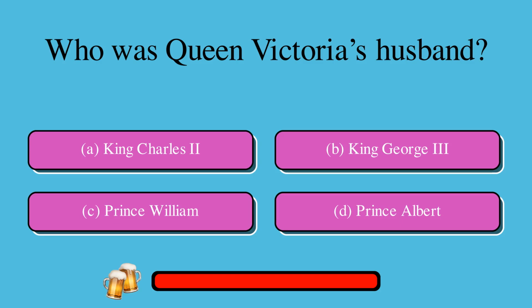Who was Queen Victoria's husband? Is it A. King Charles II or B. King George III or C. Prince William or D. Prince Albert? The correct answer is D. Prince Albert.